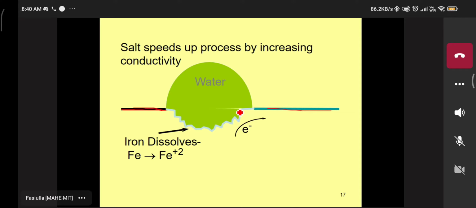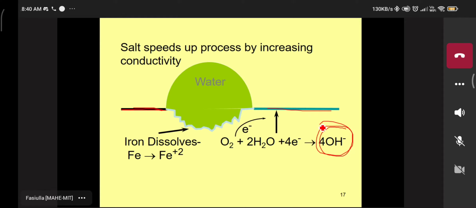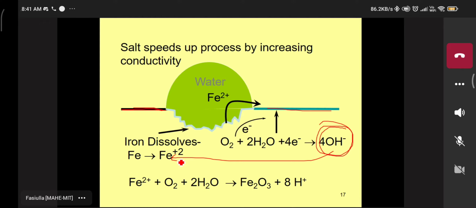Then electrons are moving from where to where? Anode to cathode. Very good. Now the reaction on the cathodic side. Oxygen in the given atmosphere of moisture gains electrons. Then which one is liberated? Hydroxide ion. Yeah, free hydroxyl ion. This free hydroxyl ion combines with the metal ion. See that here, now these Fe2+ ions are there, no? See that here, the reaction.